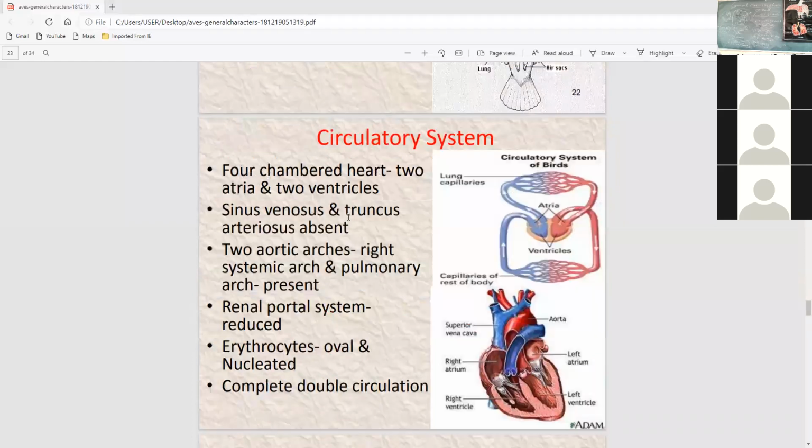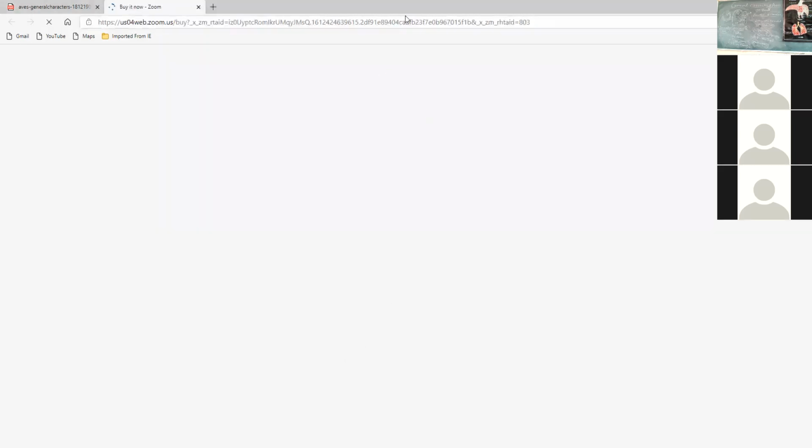Circulatory system. Four chambered heart: two auricles and two ventricles. Sinus venosus and truncus arteriosus are absent. Right systemic arch and pulmonary arch are present. Renal portal system is reduced. Erythrocytes, RBC, are oval and nucleated. Complete double circulation. Complete double circulation is a unique character.